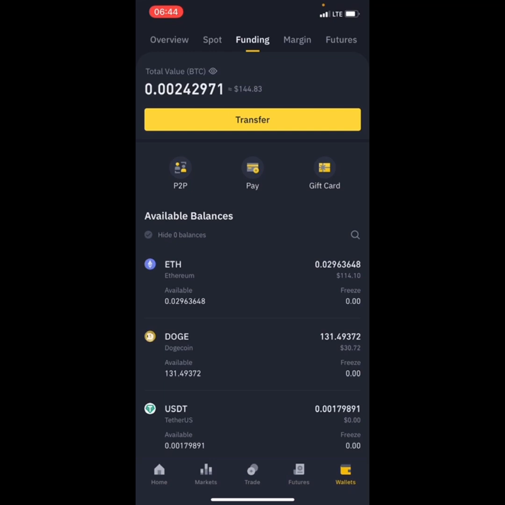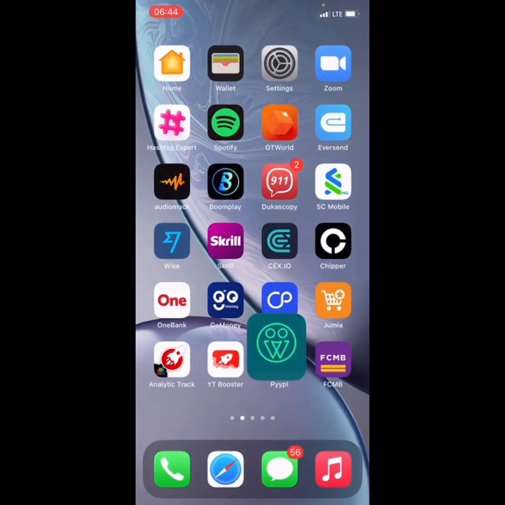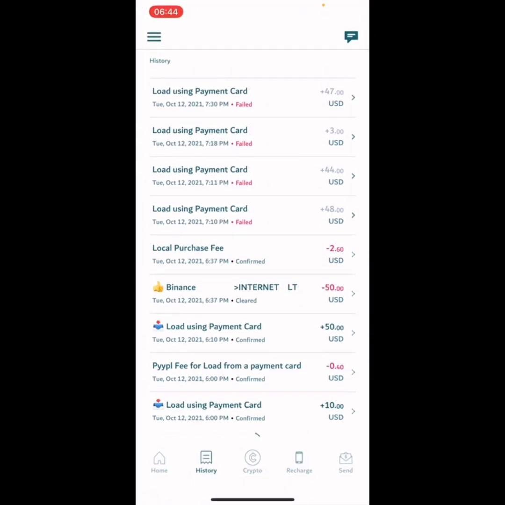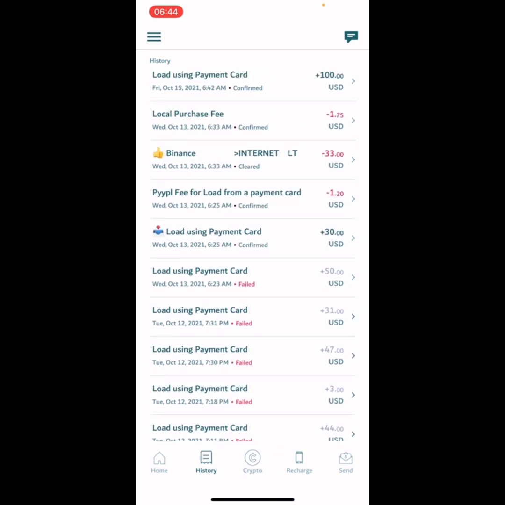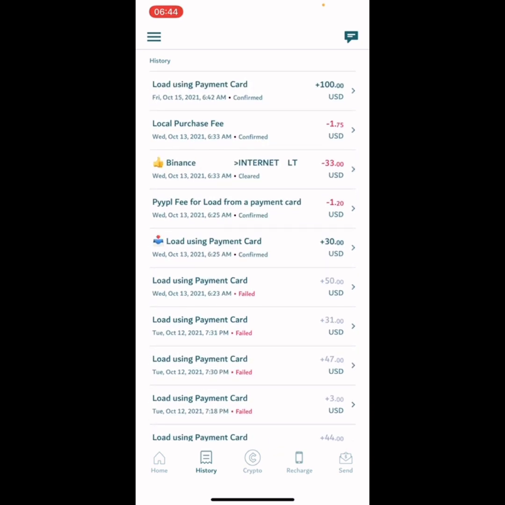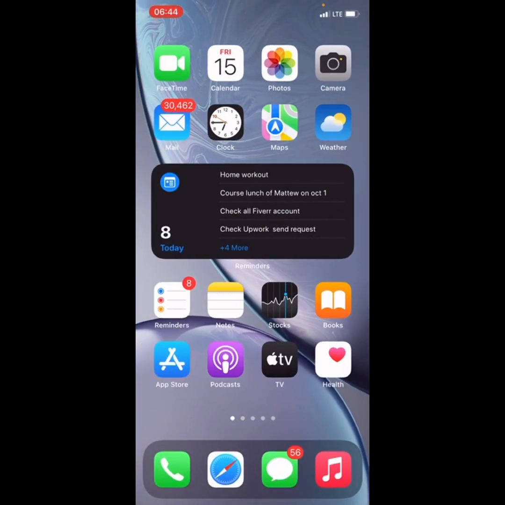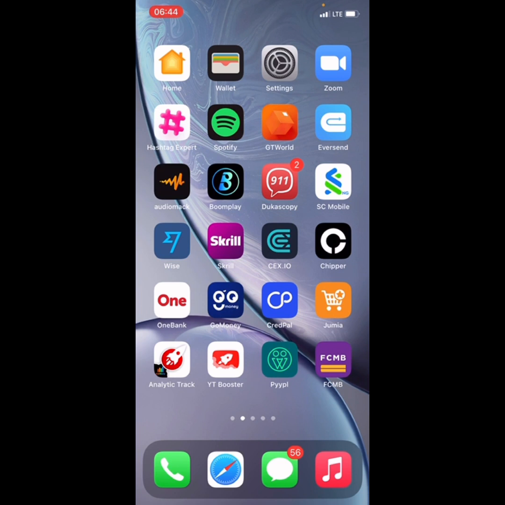So I want to demonstrate to you how I load my account from this app called PYYPL, to my Binance. In this video I want to show you how you can load this PPY, and this app has over a 1,000 limit, which means you can use it continuously, not like Eversend. That is why I am working on it again, but I never tried it with another card.